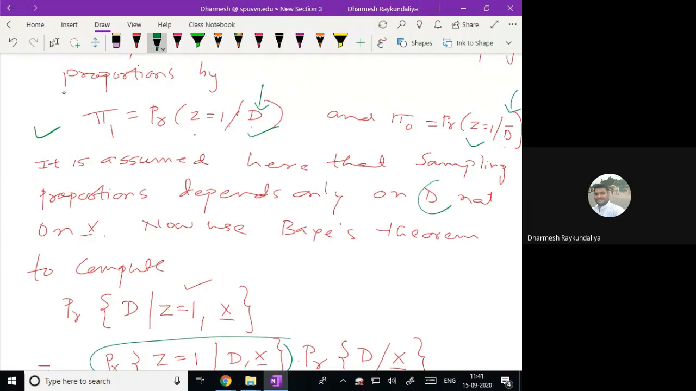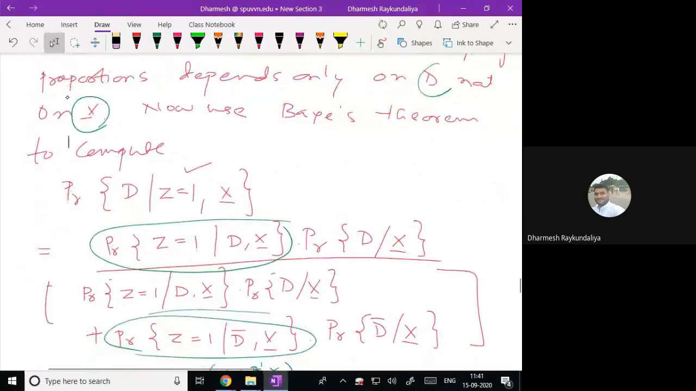It does not depend on the X. So now we are interested to find out what is the probability that the patient is suffering from the disease when the sample is taken retrospectively and some exposure is given to the patient. So to obtain this,